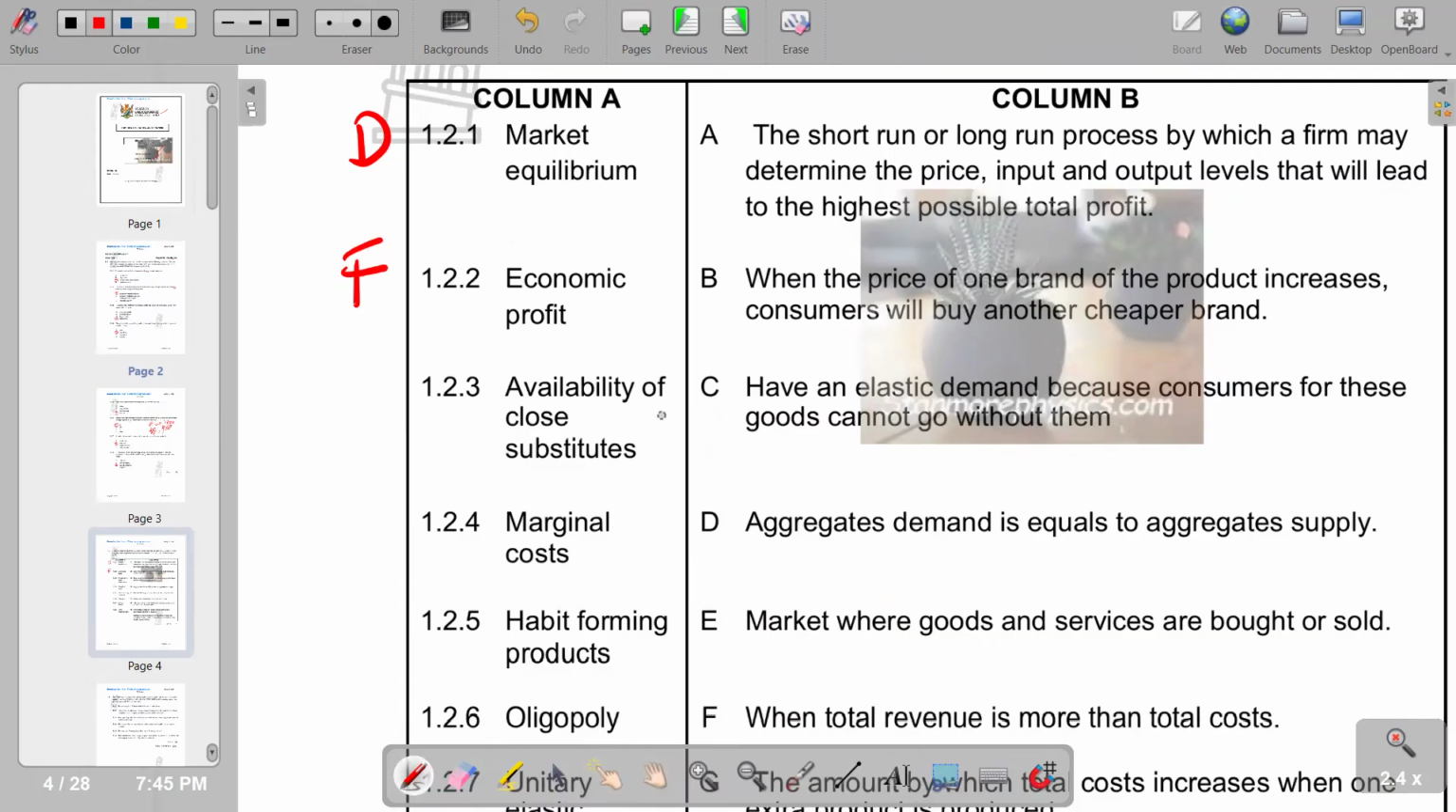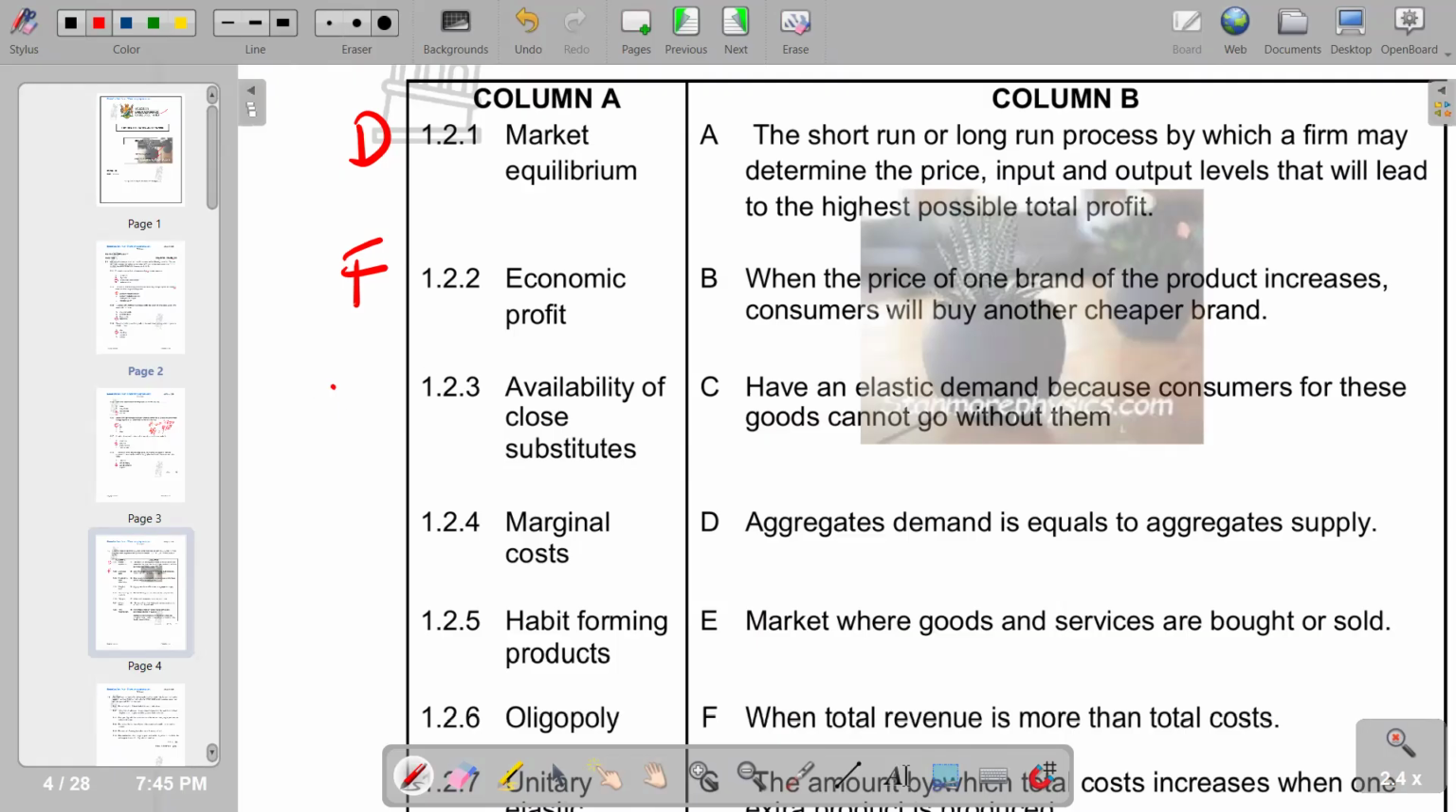Availability of close substitutes. This is when the price of one brand of the product increases, consumers buy another cheaper brand. So you know that this is what transpires when we have substitutes, whereby if the price of one of the substitutes increases, the quantity demanded of the other good also increases. And that's a scenario that is being explained by B.